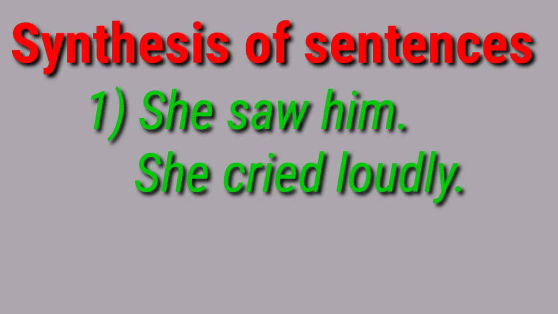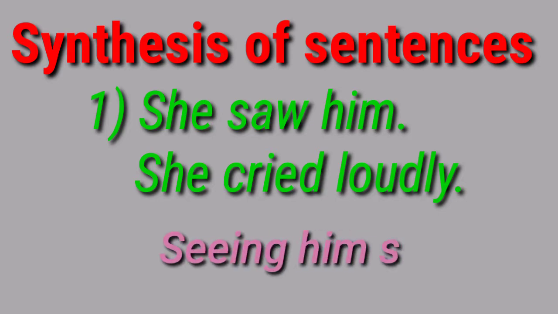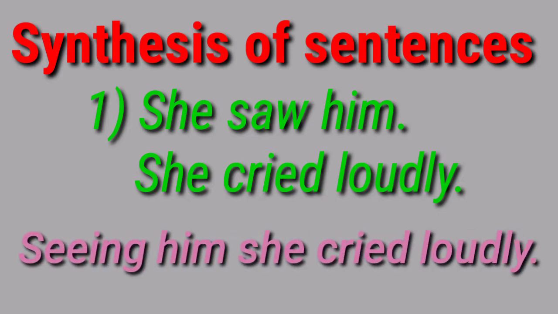And if we look at the two sentences now, she saw him: she is the subject, saw is the verb, so this is one simple sentence. And she cried loudly: she is the subject, cried is the finite verb, the main verb, and so this is another sentence. But if we change it into the simple one, we do not find two subjects and two verbs. For example, seeing him, she cried loudly. Now seeing him has become a phrase. Seeing him, and she cried loudly. She is the subject, cried is the verb, and so this is called a simple sentence.